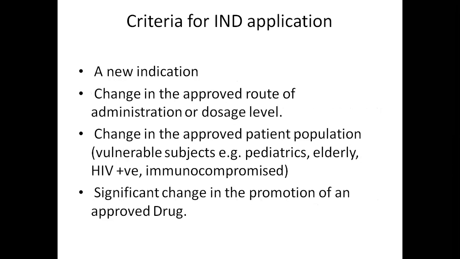Criteria for investigational new drug application: a new indication, a change in the approved route of administration or dosage level, a change in the approved patient population like pediatrics, elderly, immunocompromised patients, HIV positive patients. First, if we see any new indication in the drug, then we can go for an investigational new drug application. If we find there is any beneficial effect when we change the route of the drug or dosage level. Third, a change in the approved patient population.